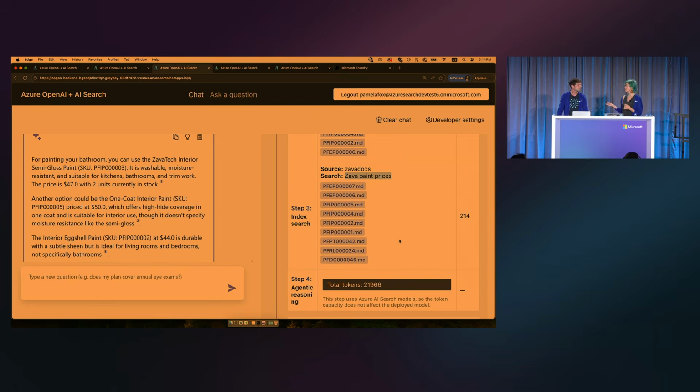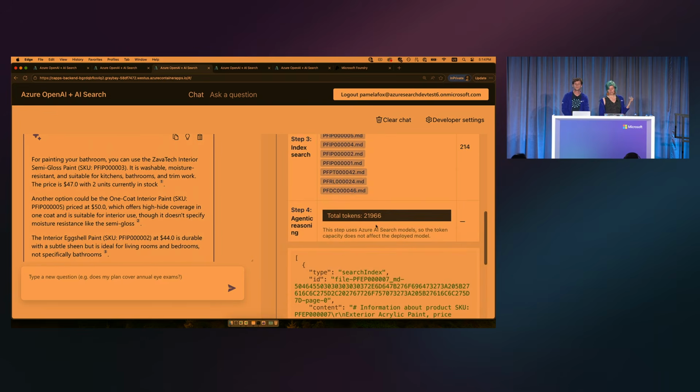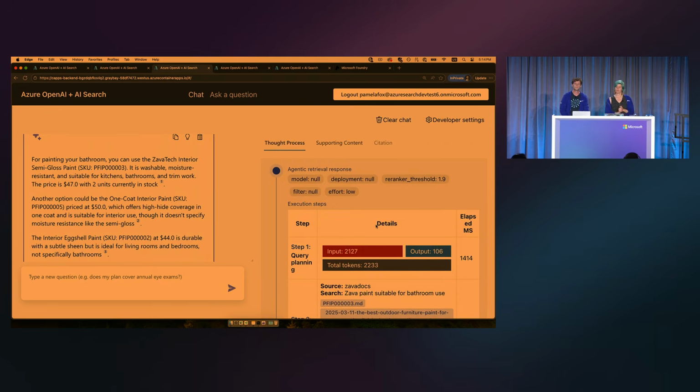There is actually an option where you can say always query source. So if you are in a situation where you do want it to force query every source, you can do that. But it is nice to have this dynamic source selection because you can save time, you can save money, you can save tokens, and it can do a good job deciding. And so then we get back the results there. So that is low without web.